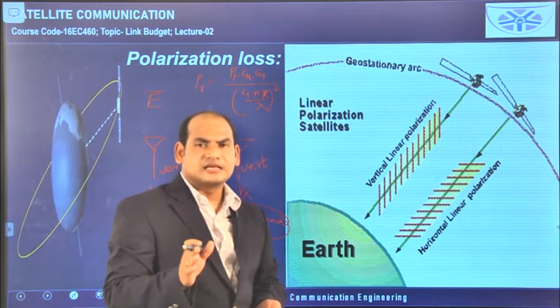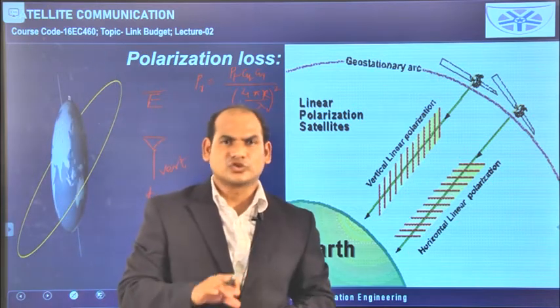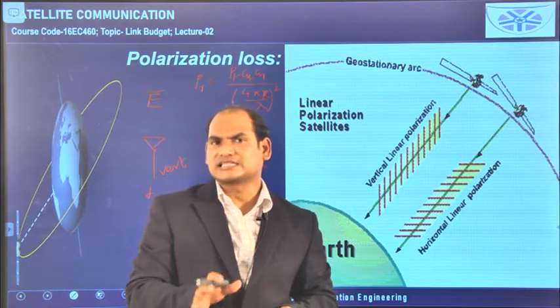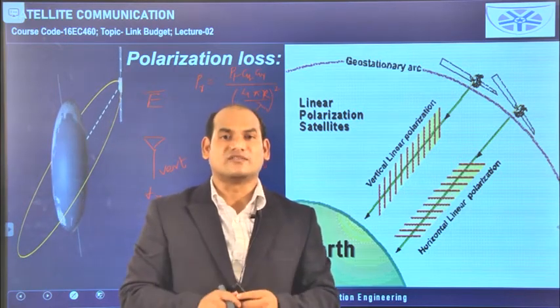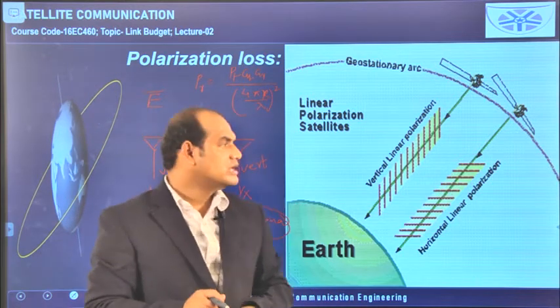Atmospheric loss and the path loss are available in the free space. So in this way you have to think: what losses are there, what are the reasons for those losses, and where those losses are available. In this way you have to think about it.